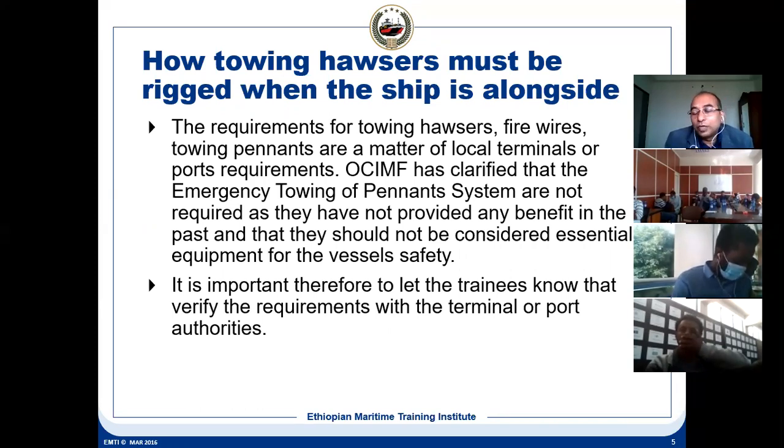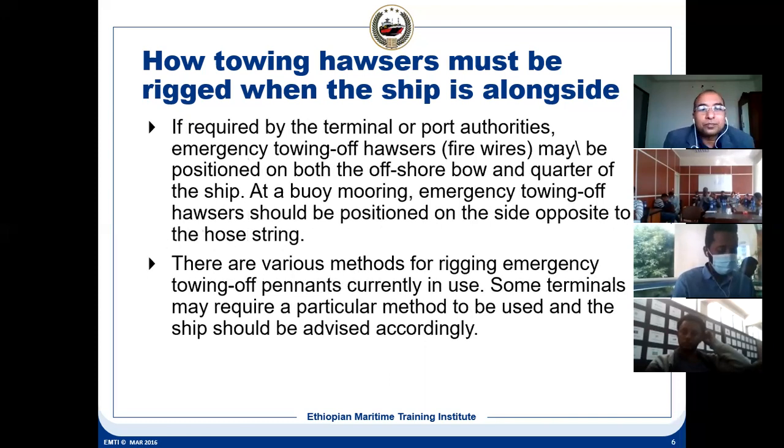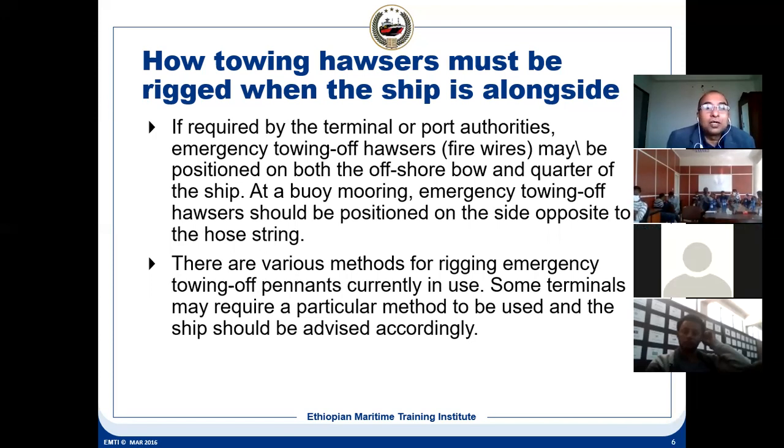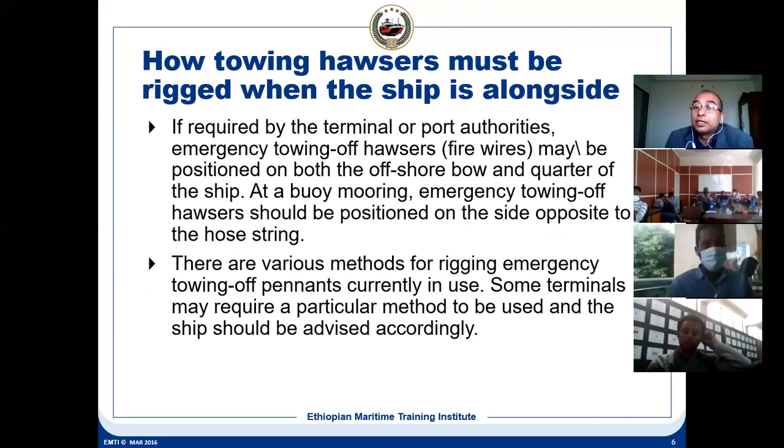And on the forward side, you'll see there is a towing wire, which has to be connected to the ship, which will be towed by the tug, and particular lugs are provided where you will be connecting that. That area of the ship is made stronger so that towing can be done. Suppose the terminal or port authority requires emergency towing wire positioned on both sides, both the offshore bow and the quarter of the ship, then it is the terminal requirement and it has to be kept accordingly.